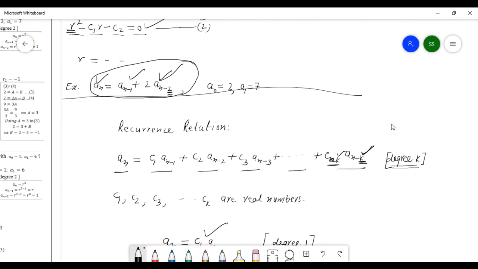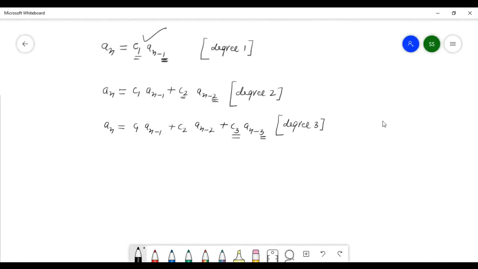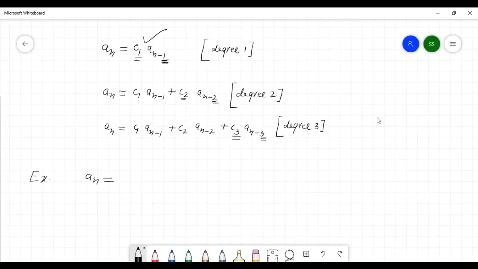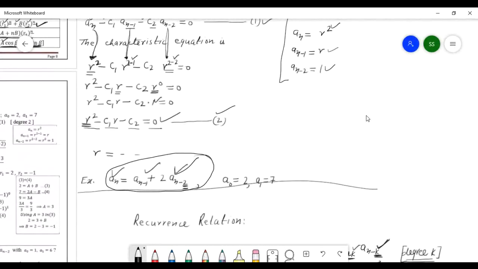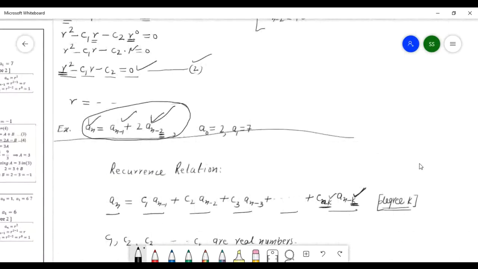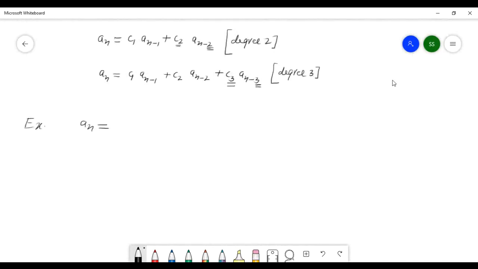Look here. Just remember. I have written this example. I will not solve this today, but I will tell you how to write: a_n equals a_(n-1) plus 2 a_(n-2).